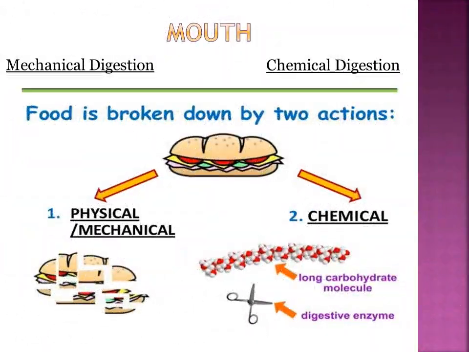Now we have the first part, mouth, which has two subparts, mechanical and chemical digestion. First of all, we will look at the mechanical digestion. It is the digestion which is performed by the teeth by crushing the food into small pieces, and is called mechanical digestion. Now what is chemical digestion? It is the digestion which is performed by the saliva from salivary glands, which mixes with the crushed food and makes bolus, and is called chemical digestion.